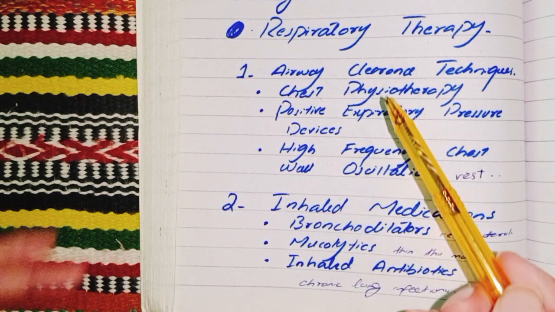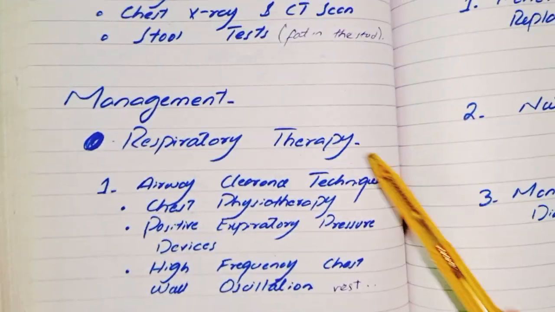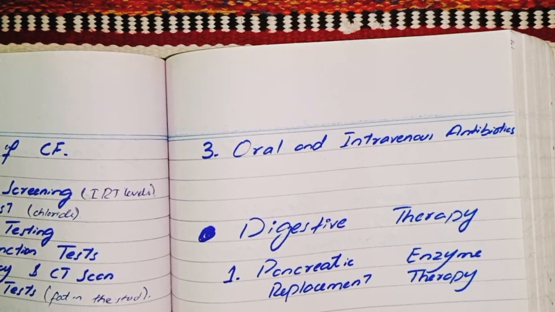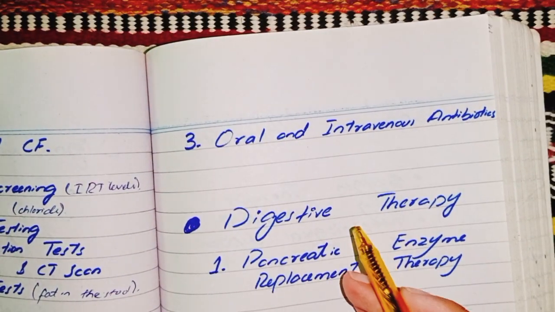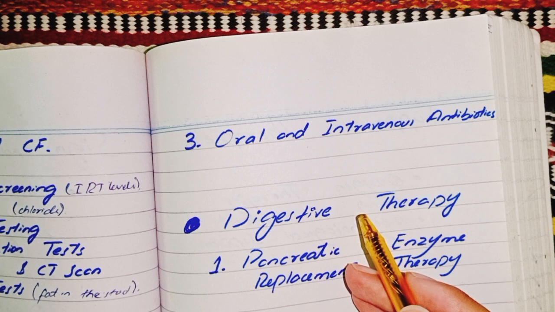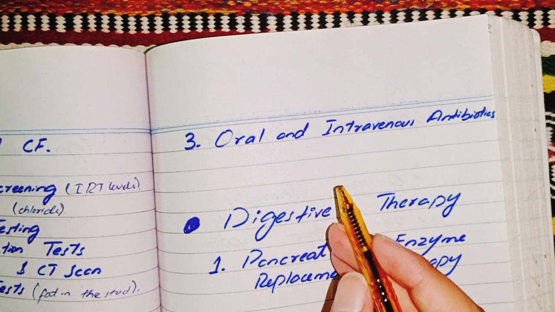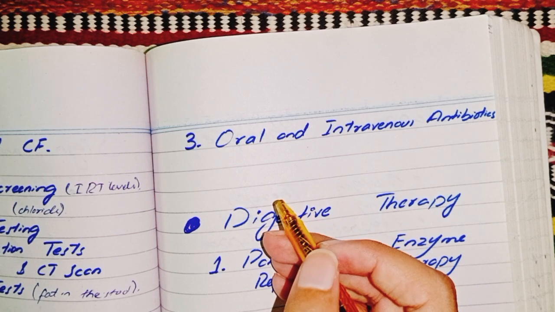And our third management in respiratory therapy is oral and intravenous antibiotics. Oral and intravenous antibiotics are used during acute pulmonary infections.